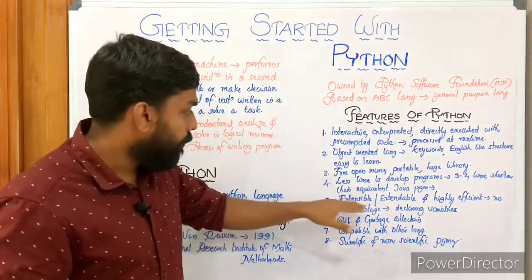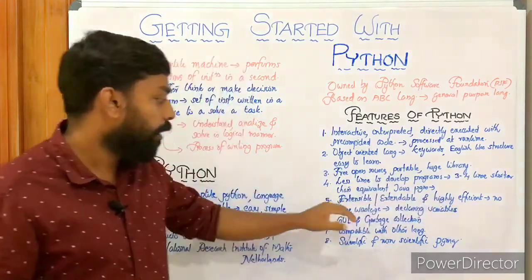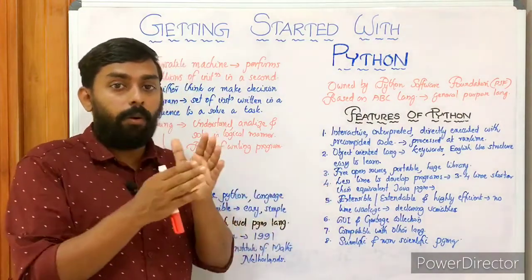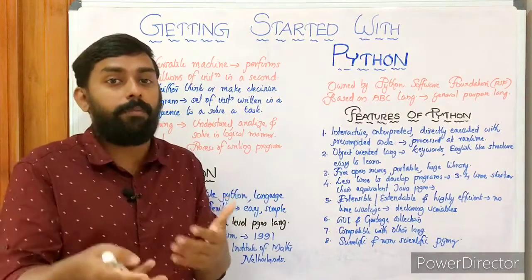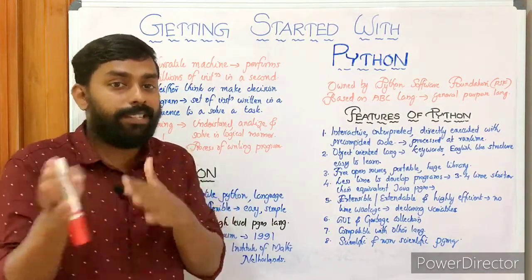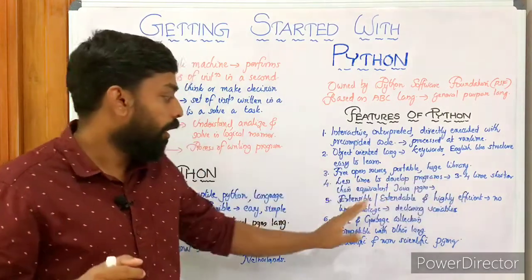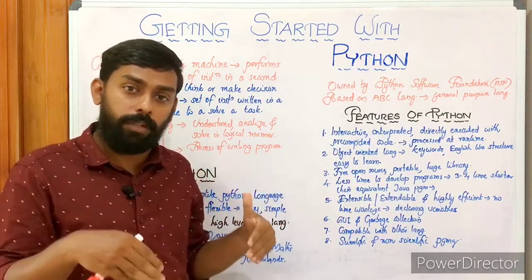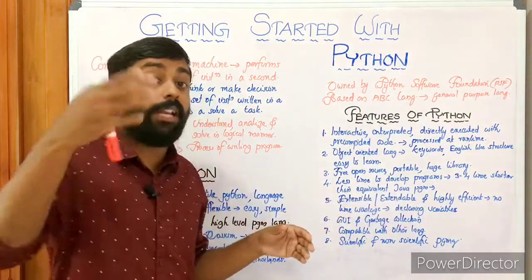Then the fifth point, extensible or extendable and highly efficient, no time wastage declaring variables. It is extensible, meaning if we have 10 lines of Python code, we can add 15 more lines. Extensible means we can improve, we can extend. Of course we know it's highly efficient, and no time wastage, because almost all the things are defined, we have to just use them.